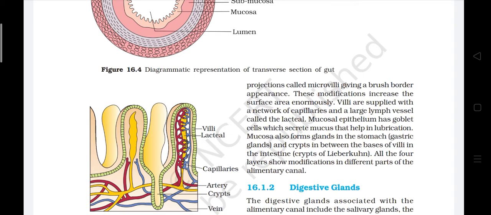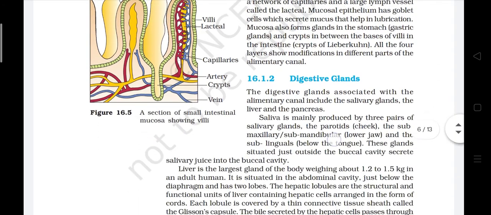Mucosal epithelium has goblet cells which secrete mucus that helps in lubrication. Mucosa also forms glands in the stomach, gastric glands, and crypts in between the base of villi in the intestine, crypts of Lieberkühn. All the 4 layers show modification in different parts of the alimentary canal.